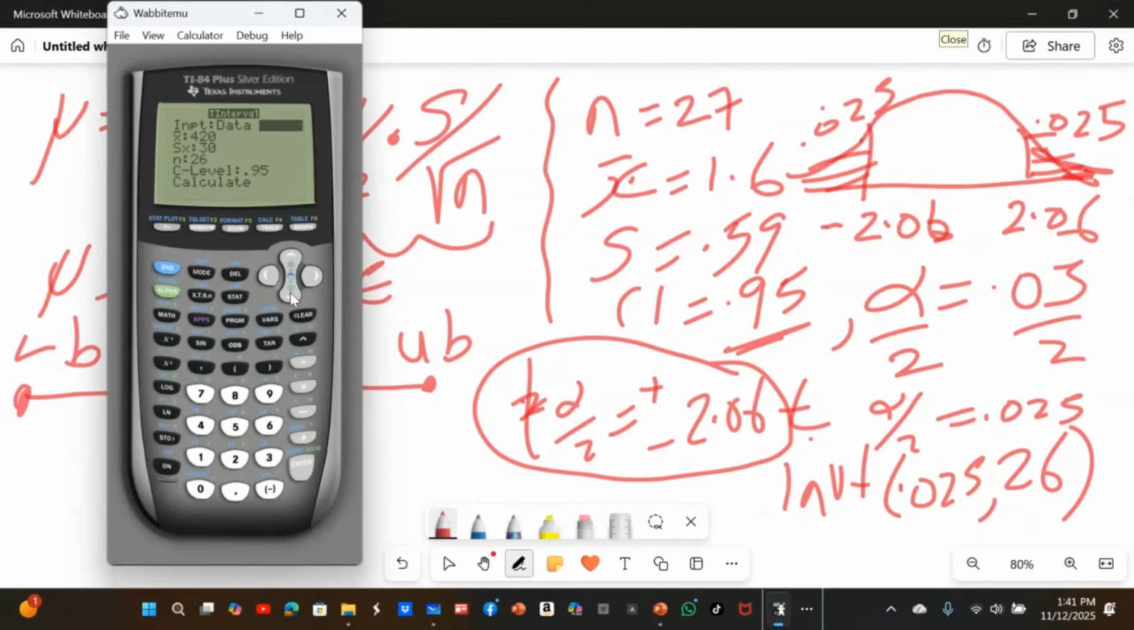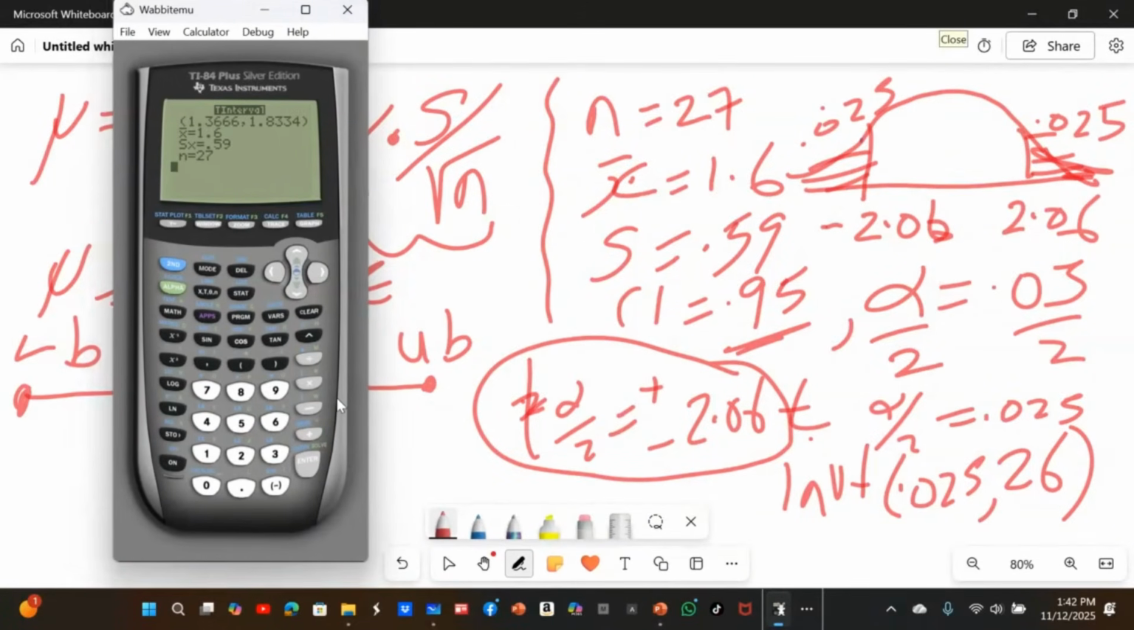And I'm given the stats. The sample mean given to me is 1.6. The standard deviation is 0.59. The sample size is 27. The confidence level is 95%. And I'm going to calculate.